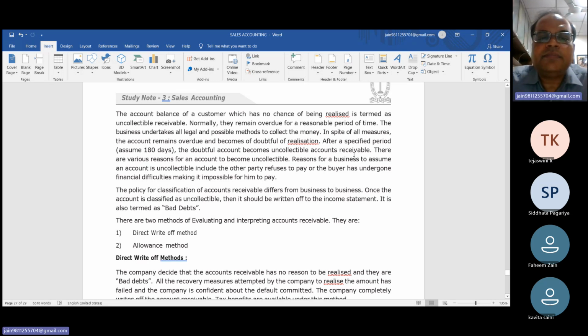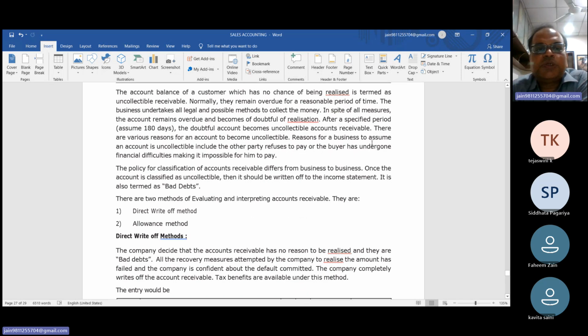Definitely, we have to give time to the customer. Suppose you offer only 30 days, but the customer fails to make the payment in 30 days, 40 days, 60 days, 90 days. Then you have to follow all the legal formalities to collect the amount. But if this fails again, you have to assume and determine the doubtful amount after the specific period. There are various reasons for an amount becoming uncollectible.